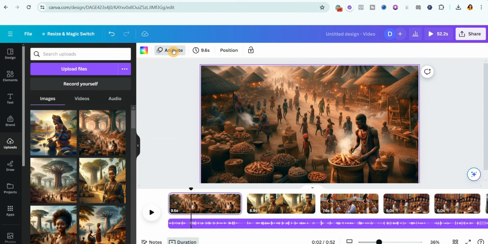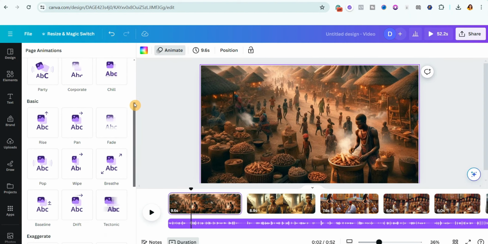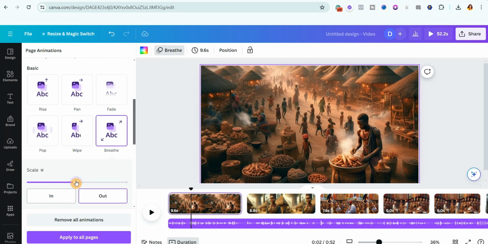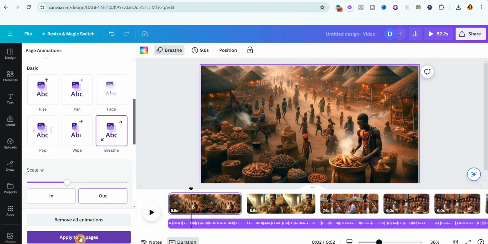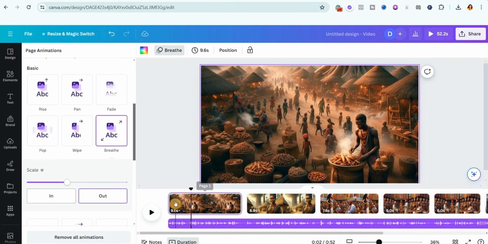over here at the top menu and scroll down to this place where it says basic. Then I'm going to select this particular one, breathe. So I'm going to reduce it a little bit. Then just simply click on apply to all pages. Wow, this is really coming together.